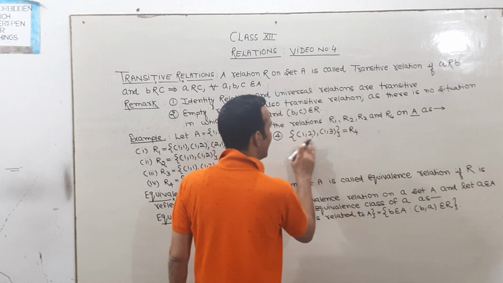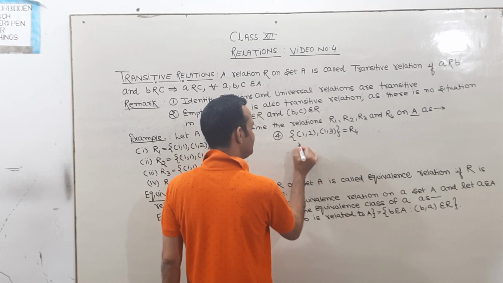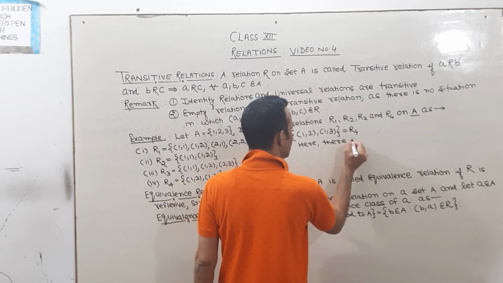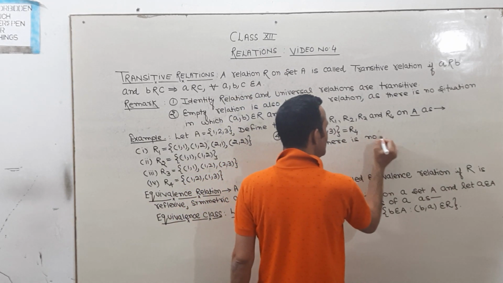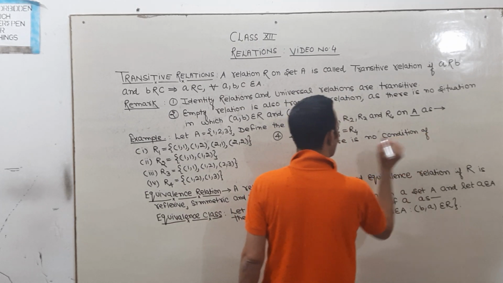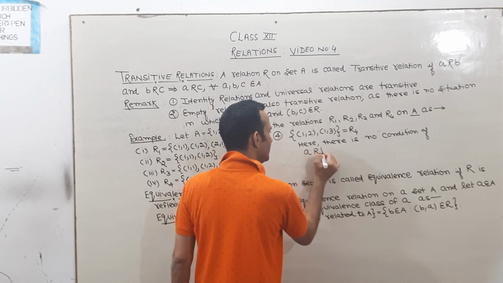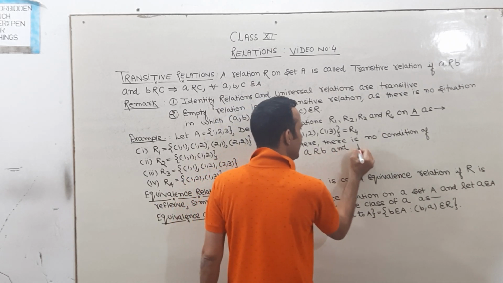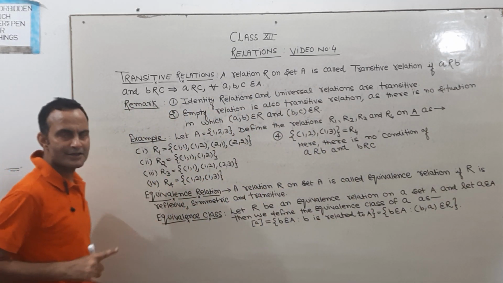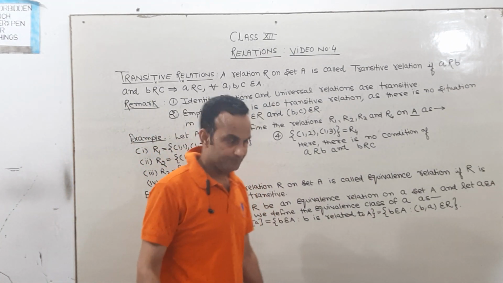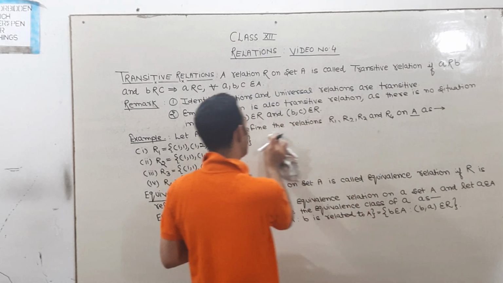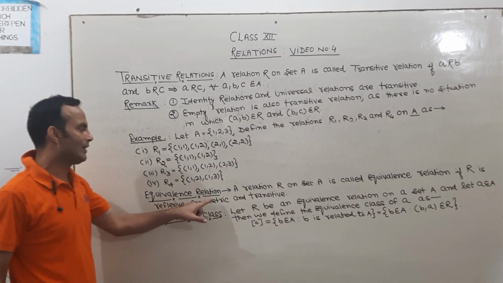So here we can write it as, here there is no condition of A related to B and B related to C. Therefore, relation number 4 is a transitive relation. Okay? Now, see next. Next topic is what? Next topic is equivalence relation.